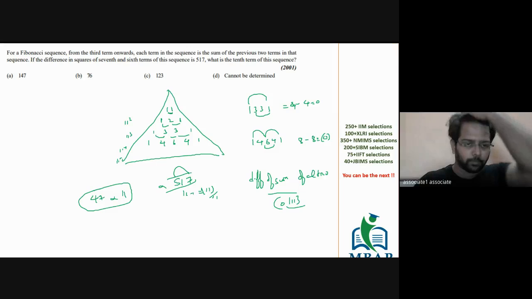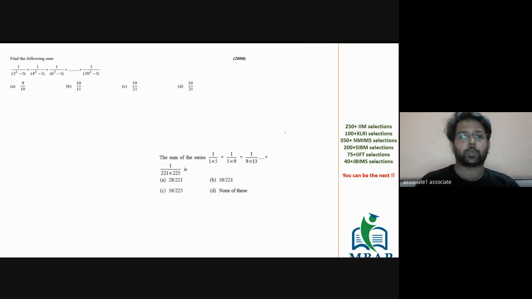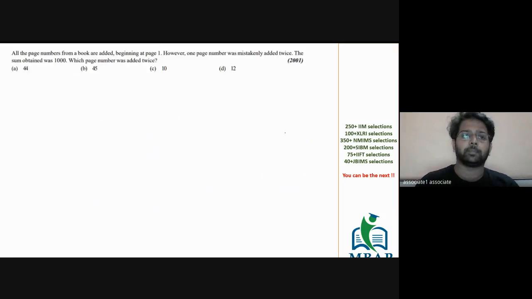Is this clear to all of you? Everyone, is this clear? Cool then. So we'll stop the session for today. In the next session, we'll go a level up. We'll solve questions which are based on, again, equations, polynomials, and progression.